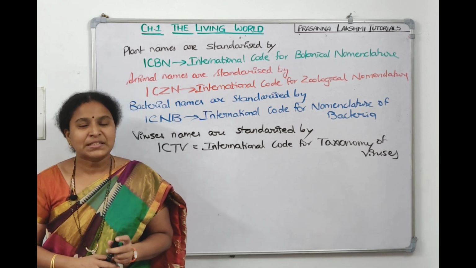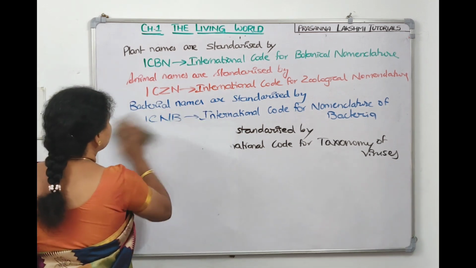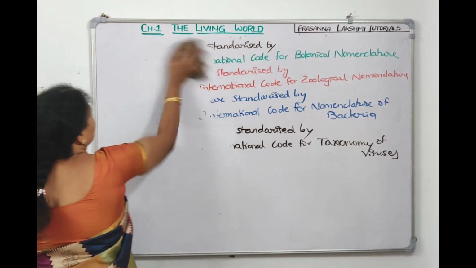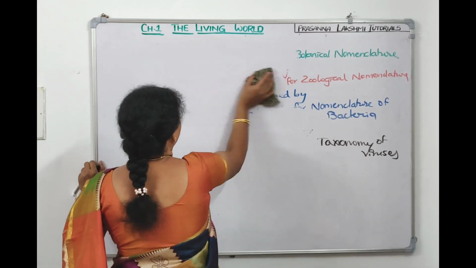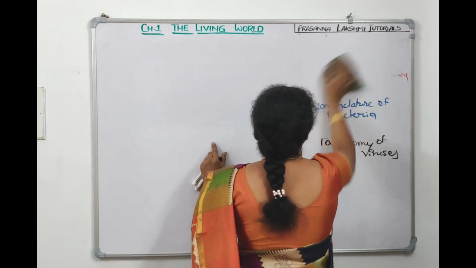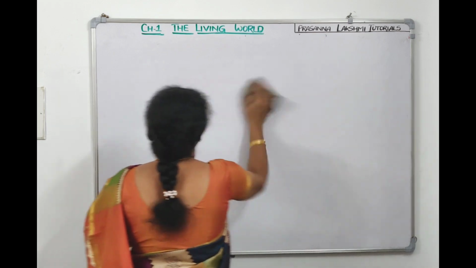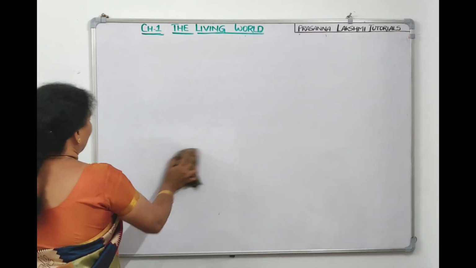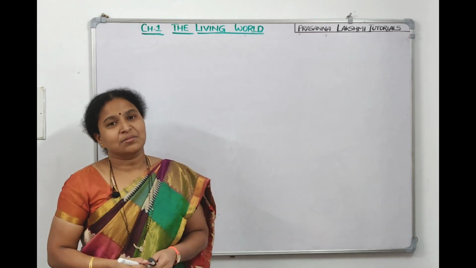Take a screenshot. We will see some names related to biological nomenclature. Mango we have already seen, right? Mango's scientific name is Mangifera indica. Rose is Rosa indica. China rose is Hibiscus rosa sinensis. Rice is Oryza sativa. So like that, each organism has two names.